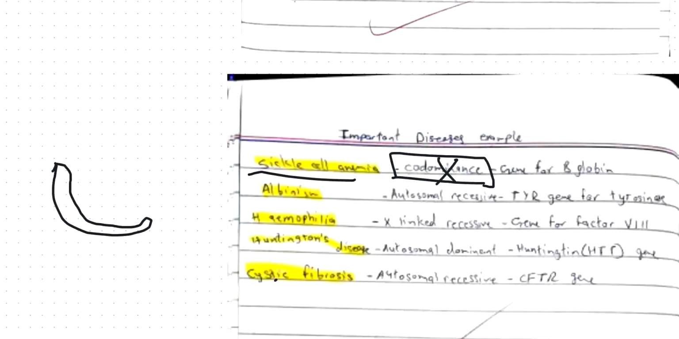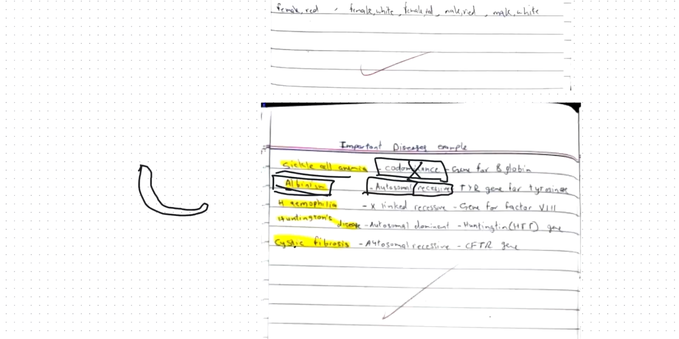For albinism, you have to know a lot, because it comes under the autosomal recessive category. Albinism is when you have loss of the melanin. So when there is no melanin, you will have albinism. We learn each disease one by one. So yeah, let's start with albinism.